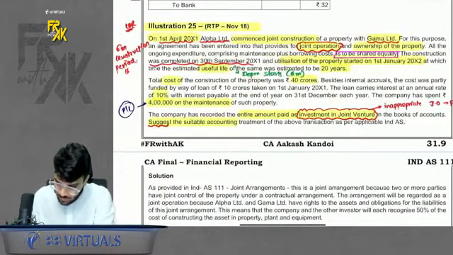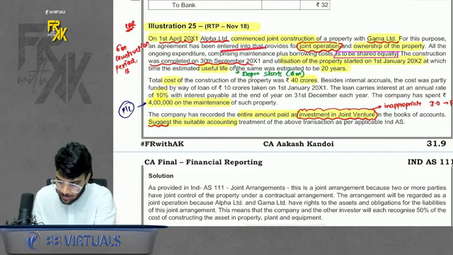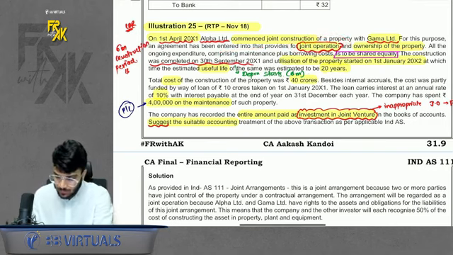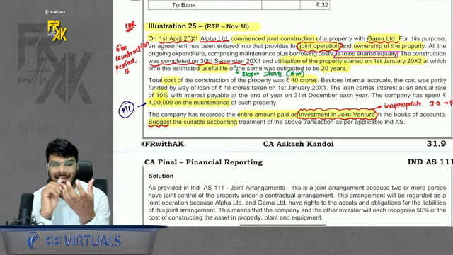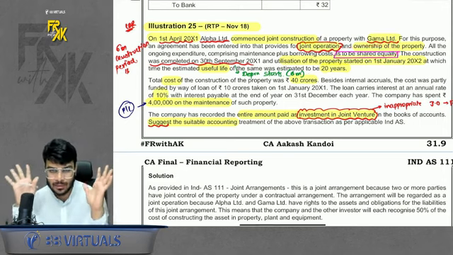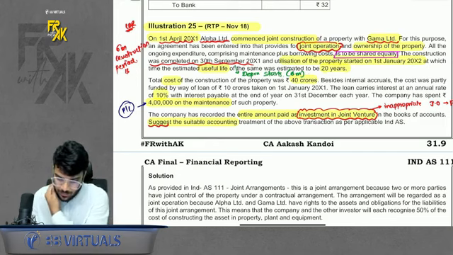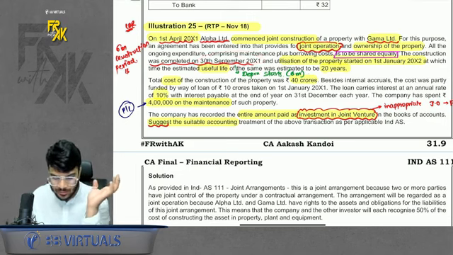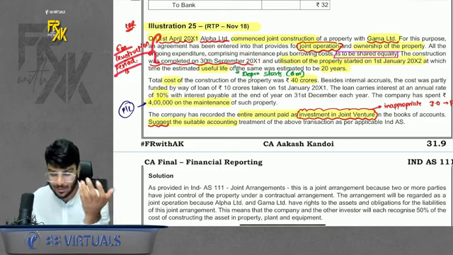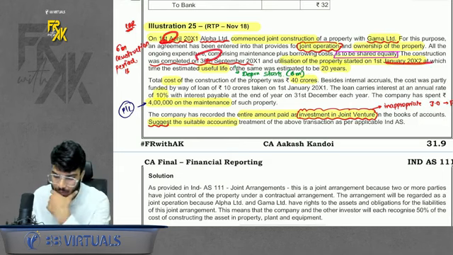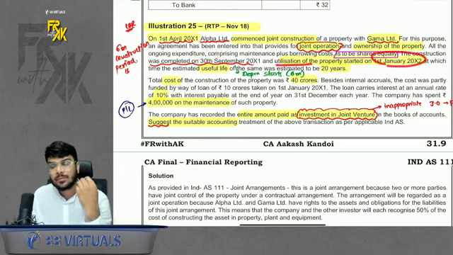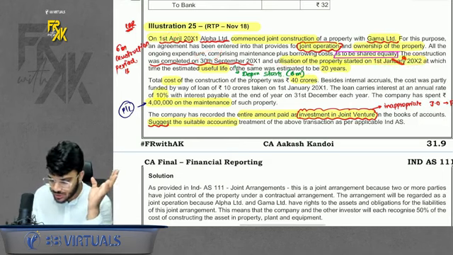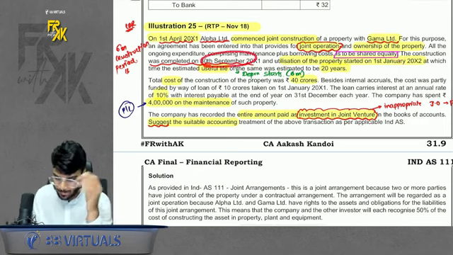They've clarified also that an agreement is entered into that provides for joint operation, ownership of the property, and the share is equal. Whatever asset, liability, income, expenses, they will share equally. They started the construction on 1st April. It got ready on 30th September. If there is any borrowing cost, we are assuming it is a qualifying period and 6 months interest will be capitalized from April to September. Utilization started on 1st Jan, still the depreciation will not start from 1st Jan. Depreciation will start from 30th September only. Life is 20 years.